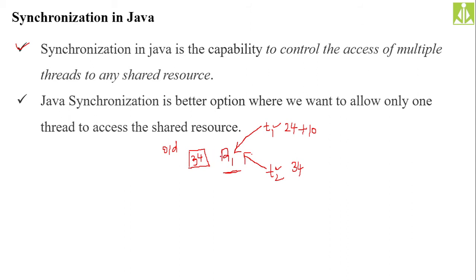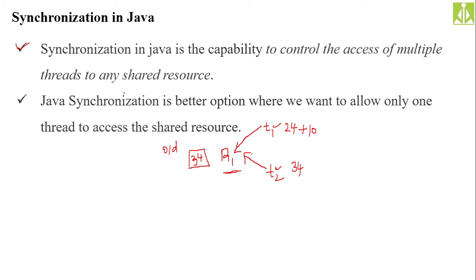The way we are controlling these two threads so that they will access this resource R1 consistently without any issues. To maintain the consistency, we are going for synchronization. Java synchronization is a better option where we want to allow only one thread to access the shared resource.